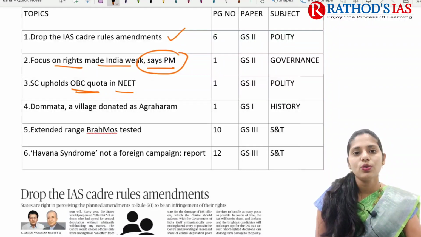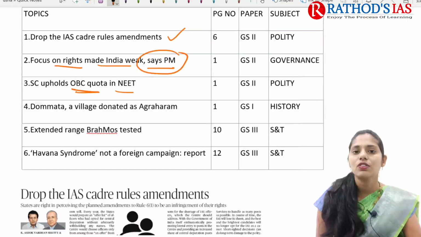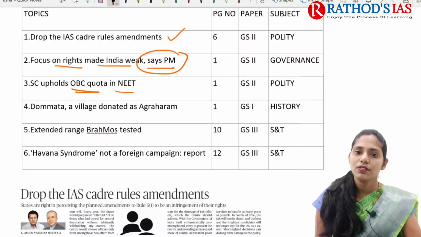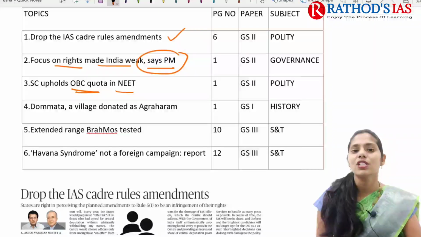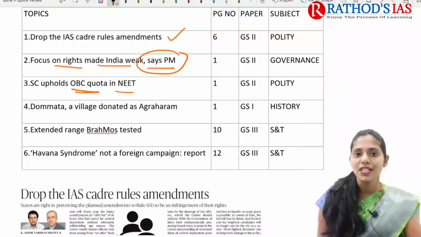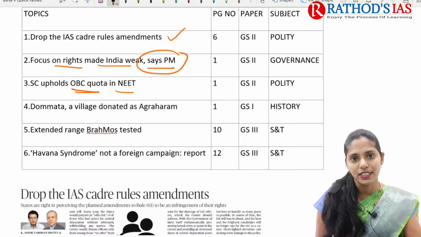And next topic is regarding OBC quota in NEET. Already you know that NEET is one of the entrance exam tests for undergraduate as well as postgraduate medical sciences. In this NEET, they said that they are going to provide 27% reservation for OBC and 10% reservation for the economically weaker sections. Recently the government came up with the 103rd Constitutional Amendment Act and introduced 10% reservation for the economically weaker section, that is the EWS quota. Because of this, a petition was filed in the Supreme Court regarding constitutional validity.